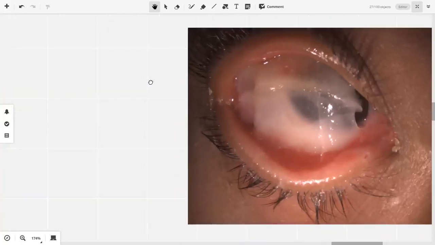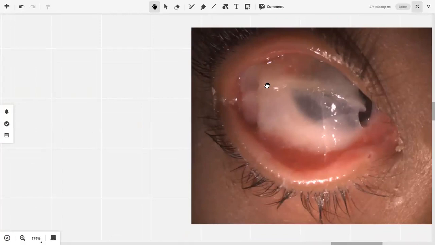Now I'm going to tell you one thing over here before you tell me what this is. This is covering the conjunctiva, right? And you can see the bases of the vessels over here. Now, this thing, I can peel it off the eye. If I anesthetize the eye and I use a gentle cotton swab, it comes off. What is this?